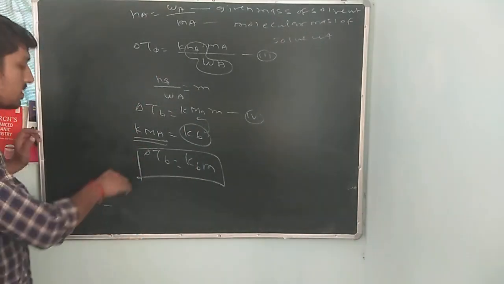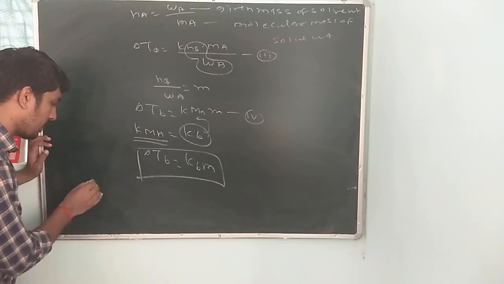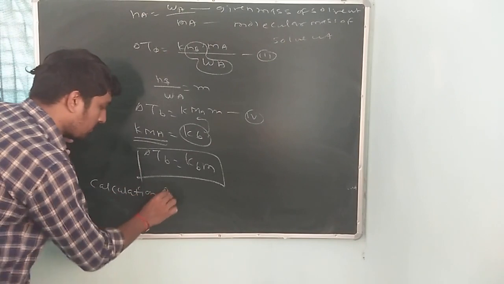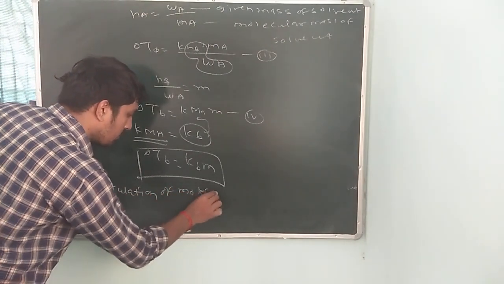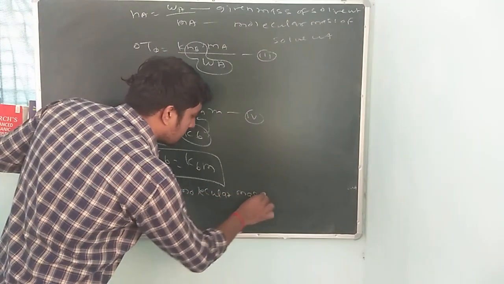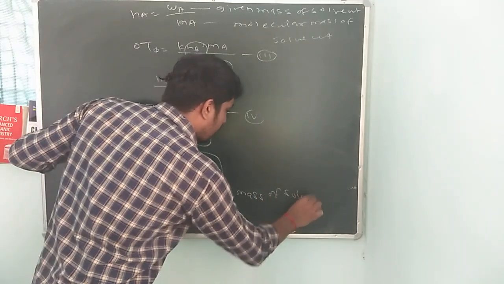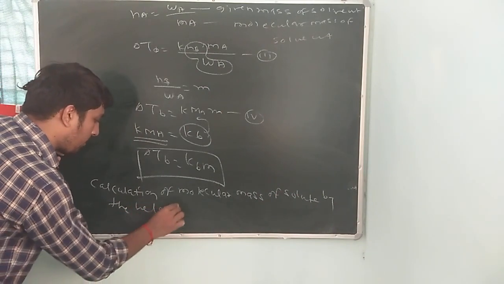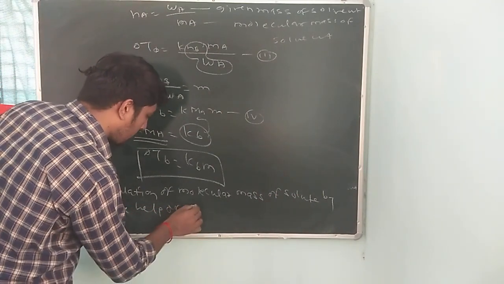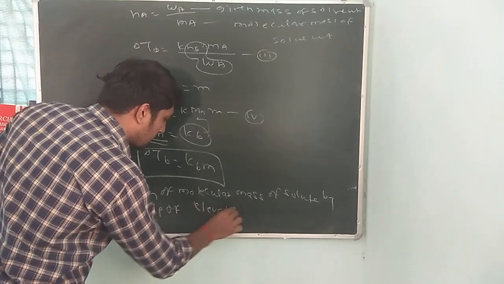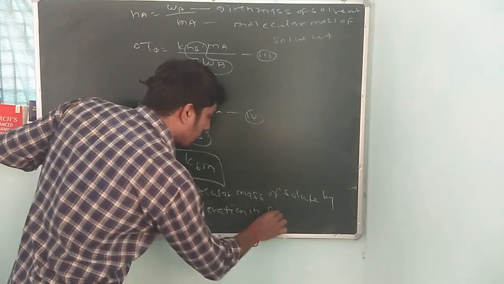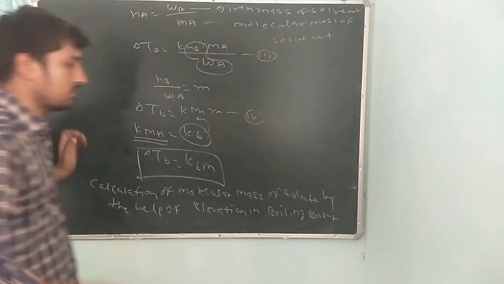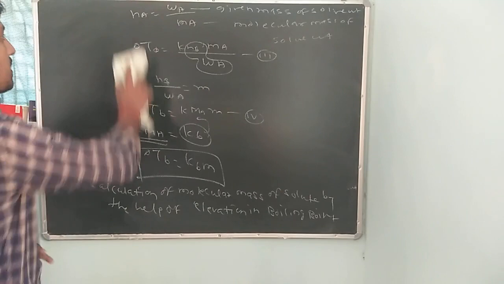So next is the calculation of molecular mass of solute by the help of elevation in boiling point.